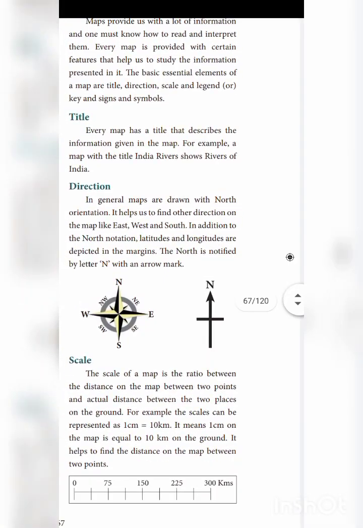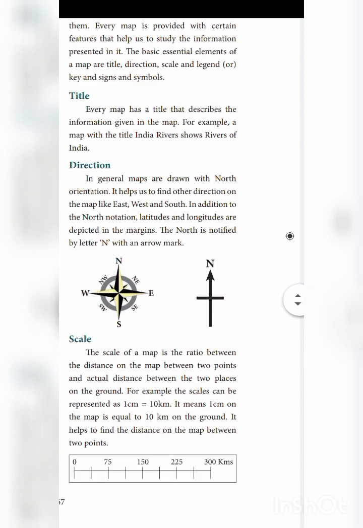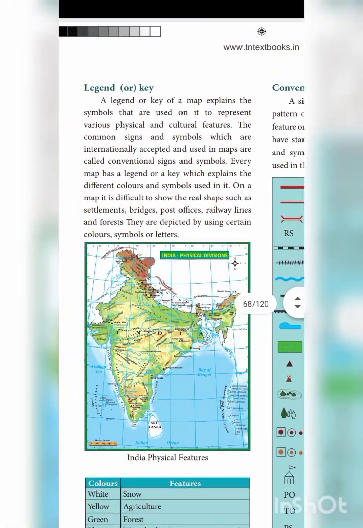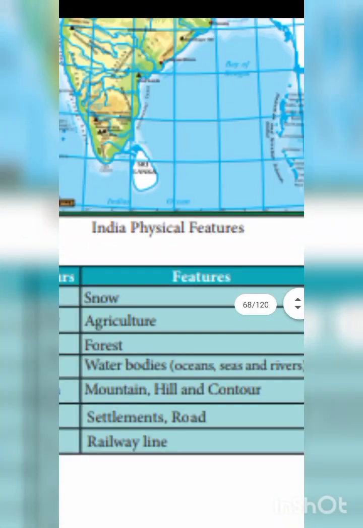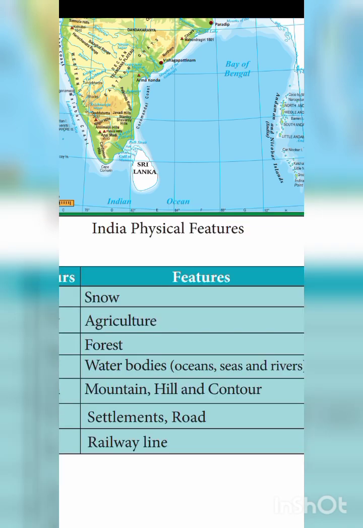Title. Every map has a title that describes the information given on a map. For example, a map with a title India Rivers shows the rivers of India. So see here, this is India map. What is the title given here? India physical features. This is the title given here. Okay, so India physical features is a title for this map.